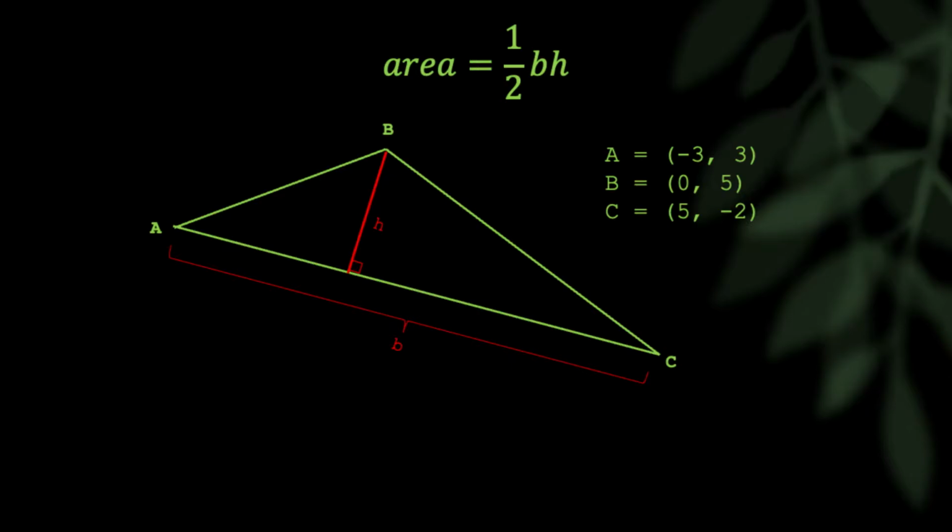Well, yes, there is, and it's going to be based on finding the distance between 2 points. And you find the distance between all sets of 2 points in a triangle. It will give you the length of each side of the triangle. Then you can find the area with the length of each side, as I'm going to show in the next few slides. But first, the distance formula is this.